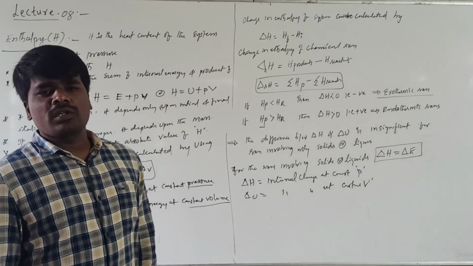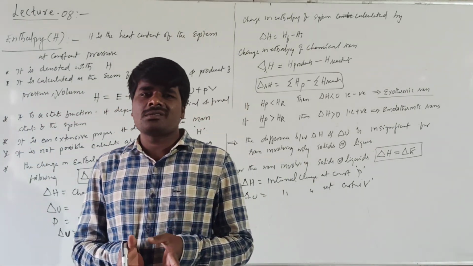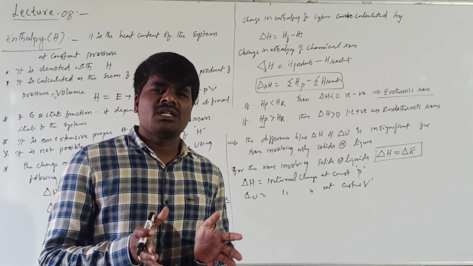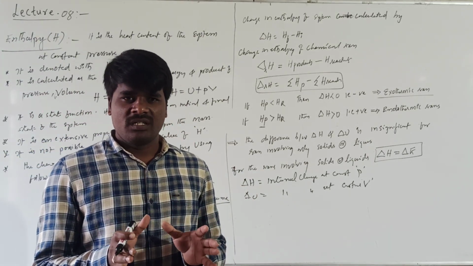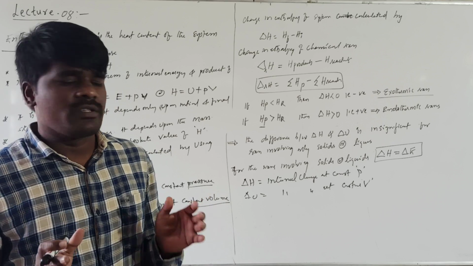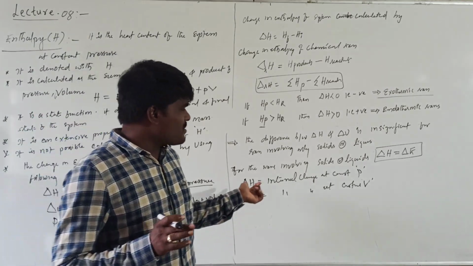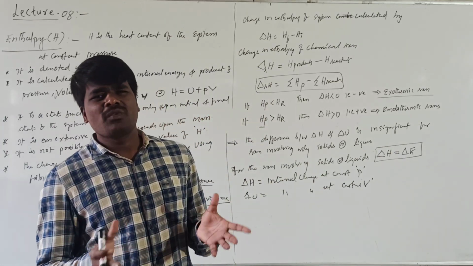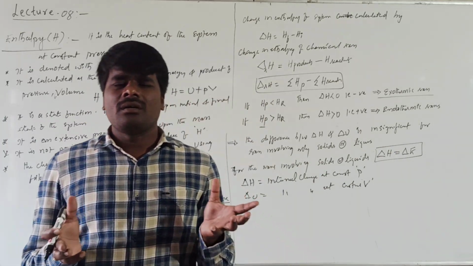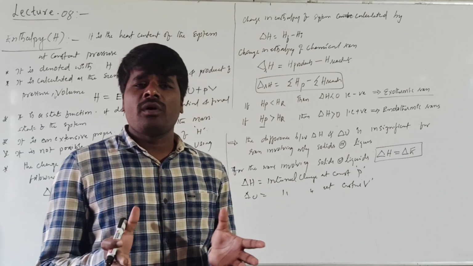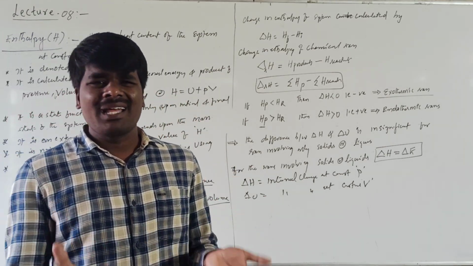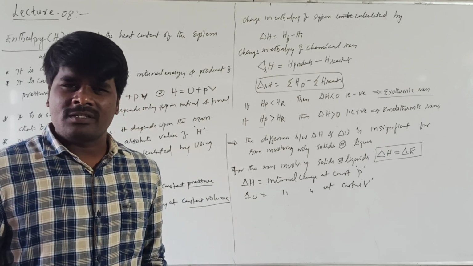But if you are talking about a chemical reaction which involves gaseous reactants and gaseous products, for them the difference between delta H and delta E is significant. There will be a considerable amount of difference. Why is this difference negligible for solids and liquids? Why is delta H equal to delta E? Because, as we know, the effect of pressure is negligible on solids as well as liquids, because they are incompressible. The volume remains fixed.